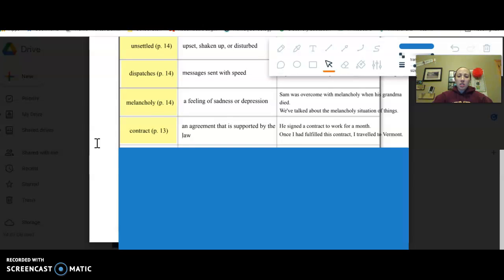And last but not least, contract, an agreement that is supported by the law. So he signed a contract to work for a month. In the text he did. And then he said, once I had fulfilled this contract, I traveled to Vermont. So when you agree to work for someone, you usually sign a contract.